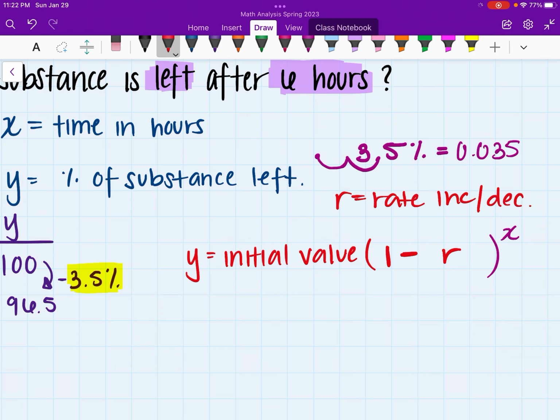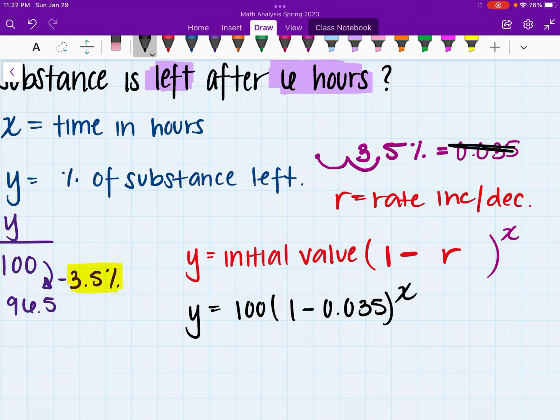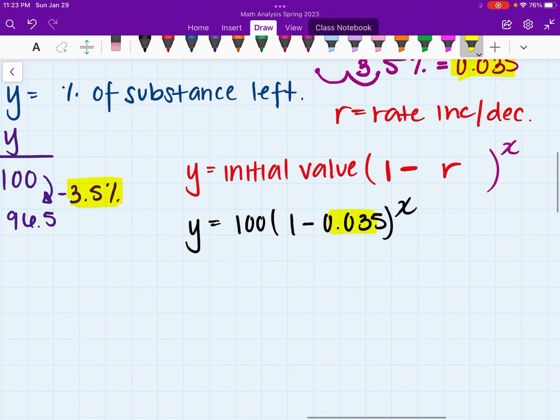So let's go ahead and substitute those values in. I have y equals 100% of our substance times (1 minus our decimal, which is 0.035) to the x. All right. Once again, this was the rate of decay in decimal form. So let's go ahead and simplify that a bit further. I have y equals 100 times, what is that going to give us?